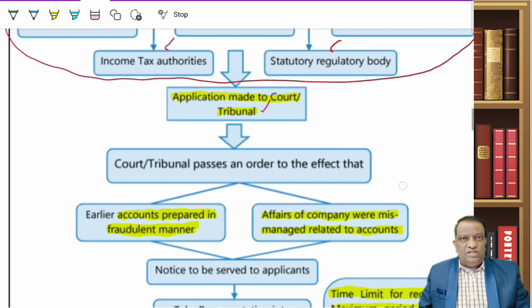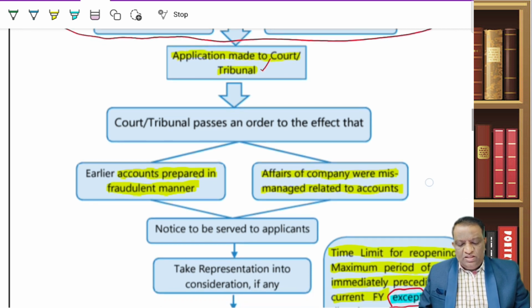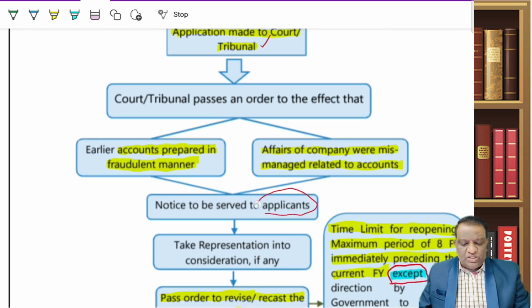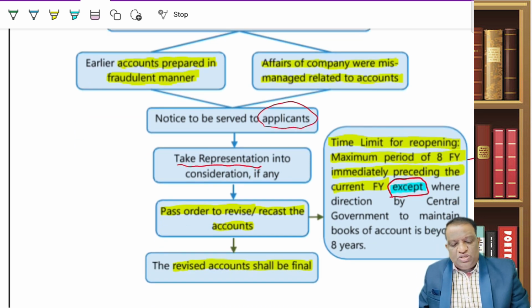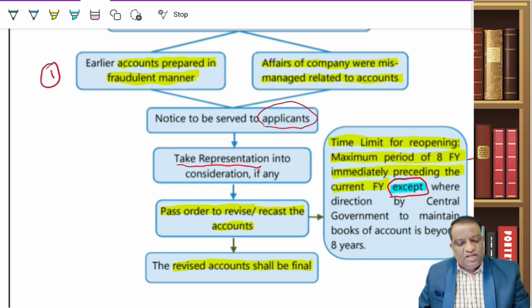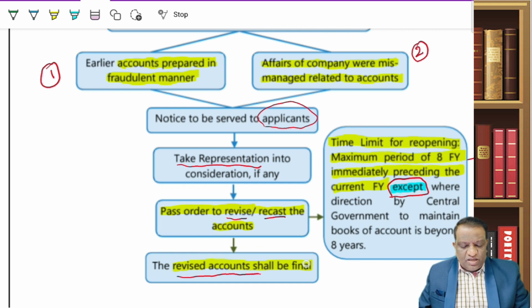If the tribunal believes there is a case in the application, then they will give notice to the other parties, and they take the representations. The tribunal will take the representations into consideration, and if they believe that the contention of these authorities is correct, that is, either the accounts have been prepared in a fraudulent manner or the affairs of the company were mismanaged, then in both scenarios, they are going to pass an order asking the company to revise or recast the accounts. And once you revise or recast, that revised account shall become final.